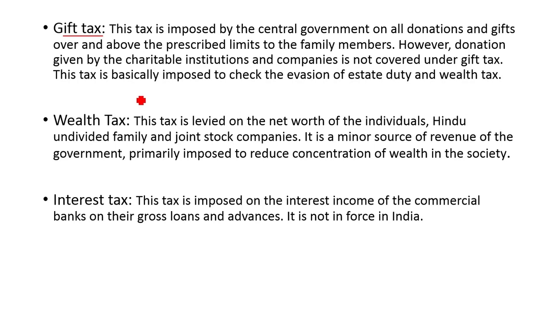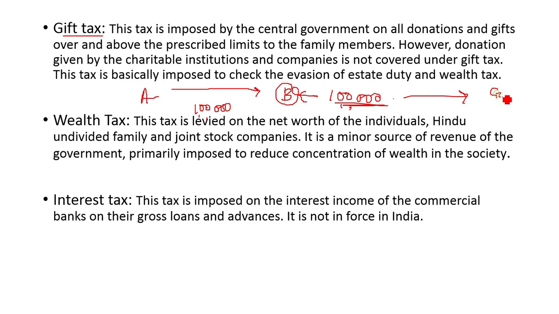Now see what happens. For example, this is person A and this is person B. They both are friends. Okay, so person A gives a gift of rupees 1 lakh to person B. So now this person is right now the owner of this 1 lakh, right? So this person B has to pay this tax, or A has to pay this tax directly to the government.